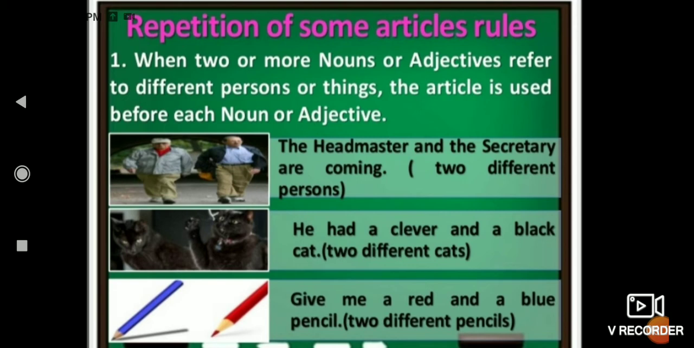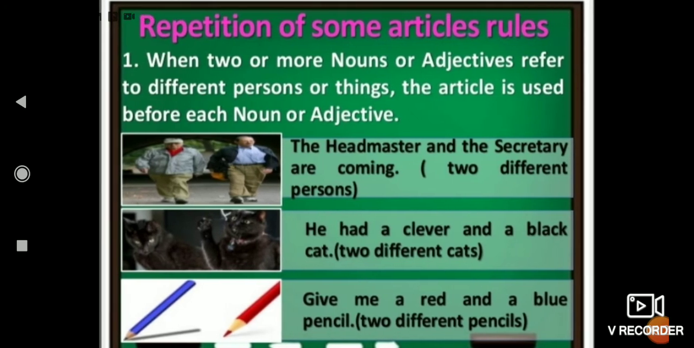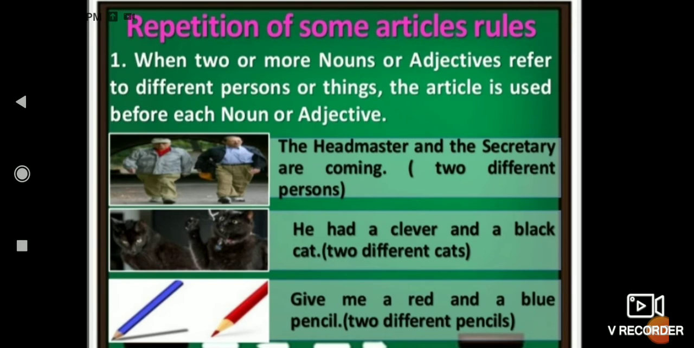Like "He had a clever and a black cat." Here two adjectives, clever and black, are used for two different cats. So here we will repeat the article in the same sentence. "Give me a red and a blue pencil." Here red and blue are two different pencils. So two adjectives are used and we will use articles before both adjectives.